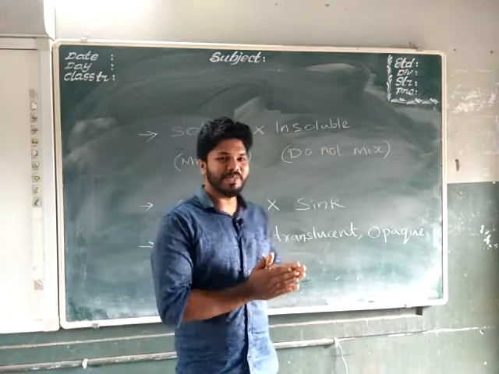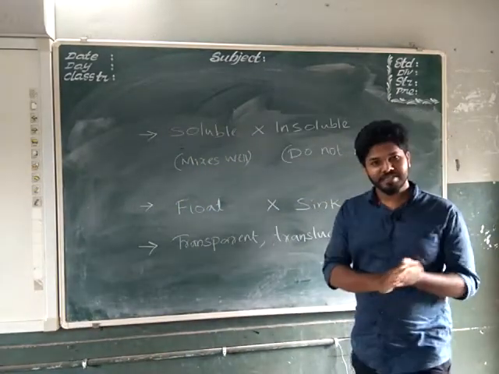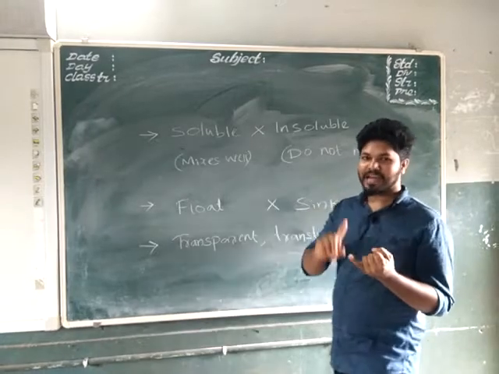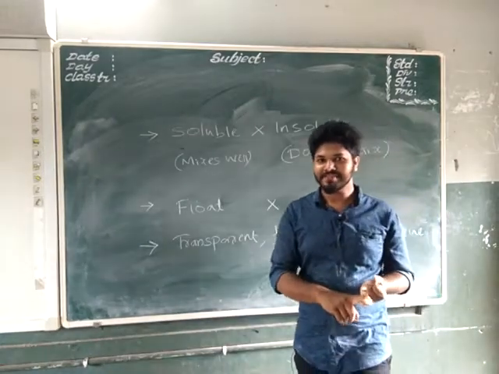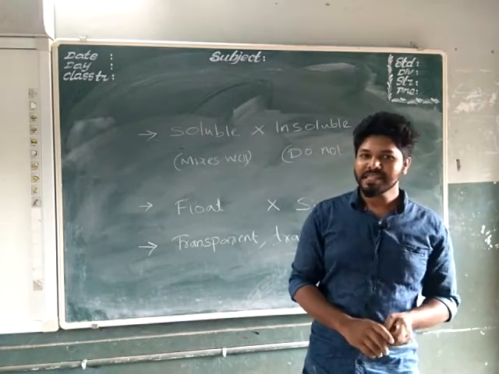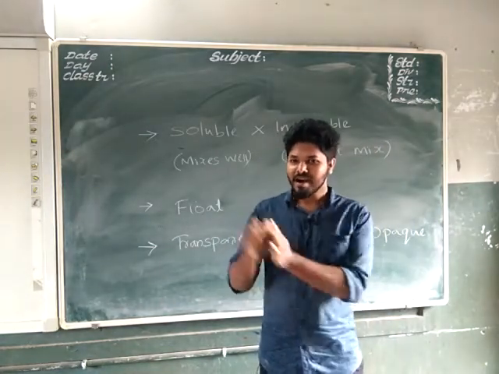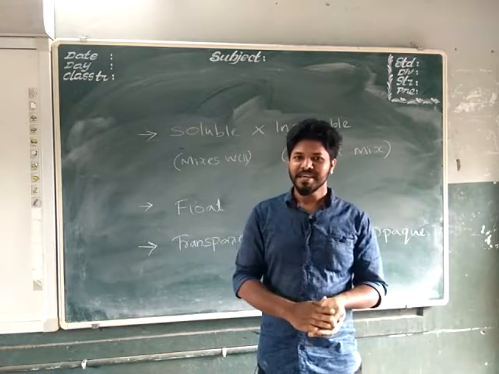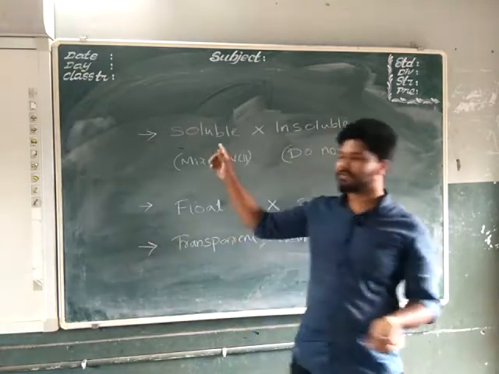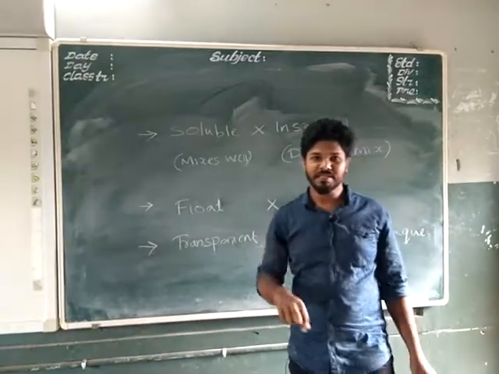So today we are going to discuss the last section of our chapter. We already discussed that on the basis of appearance and hardness we can classify the materials. On the basis of appearance, dull and shiny objects. On the basis of hardness, hard or soft objects. Now we are going to classify on the basis of solubility: how much a substance will mix in the water.